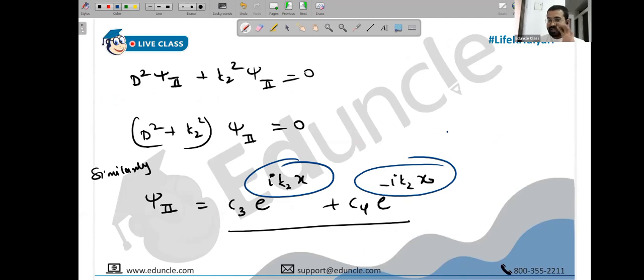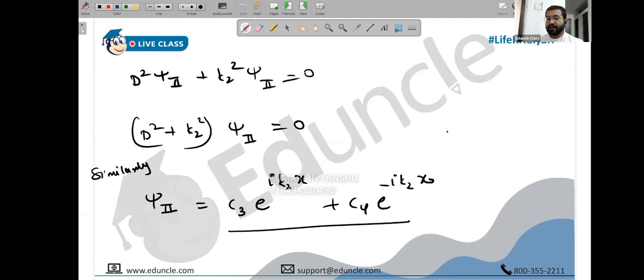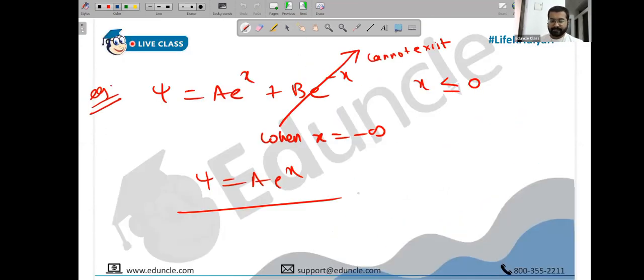So then, how to identify? Because if you have learned this in your BSc, they still claimed that some constant becomes 0, some coefficient becomes 0. But now we cannot use the concept of infinity and minus infinity. Write it: if the wave function is complex, then we cannot use the idea of finite and infinite. Basically, this idea we cannot use.